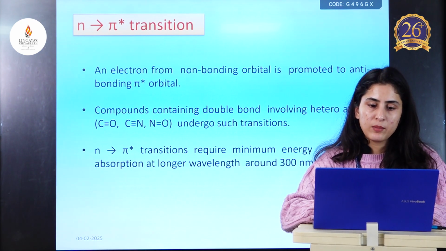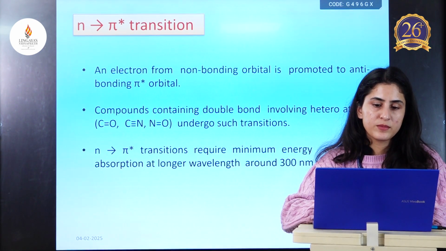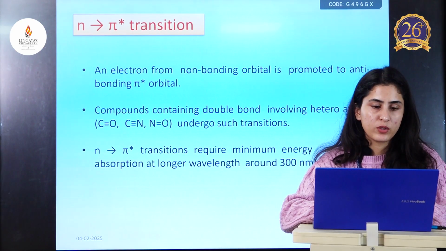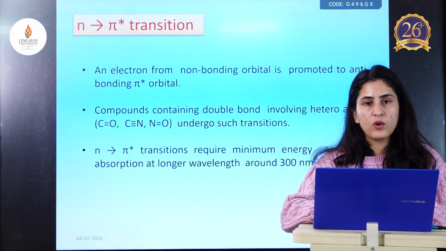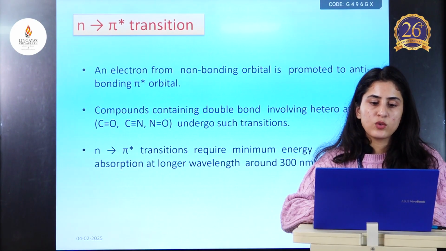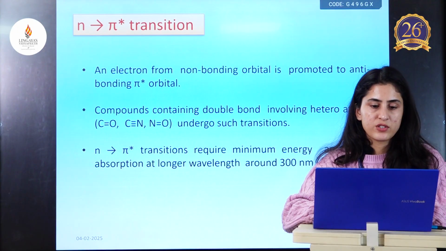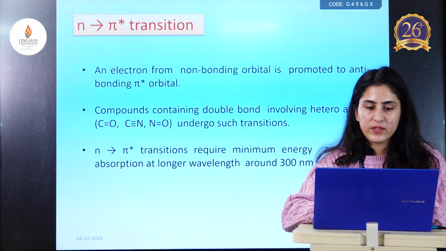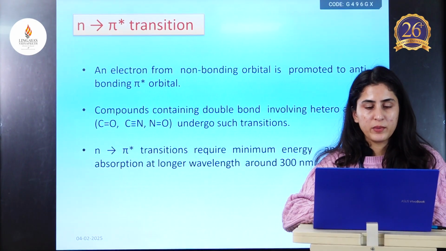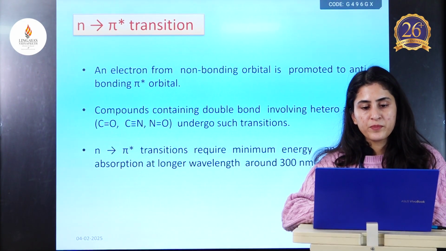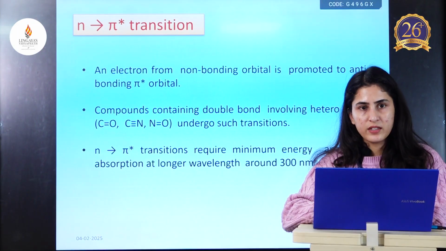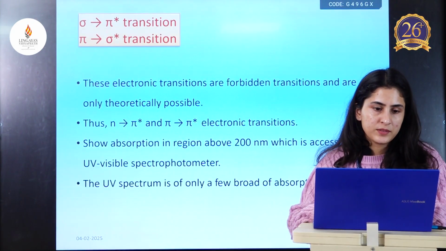Compounds containing double bonds involving heteroatoms, for example C double bond O, C double bond N or N double bond O, undergo such transitions. N to pi star transitions require minimum energy and show absorption at longer wavelengths, around 300 nanometers. So this type of transition is usually seen in UV visible spectroscopy.